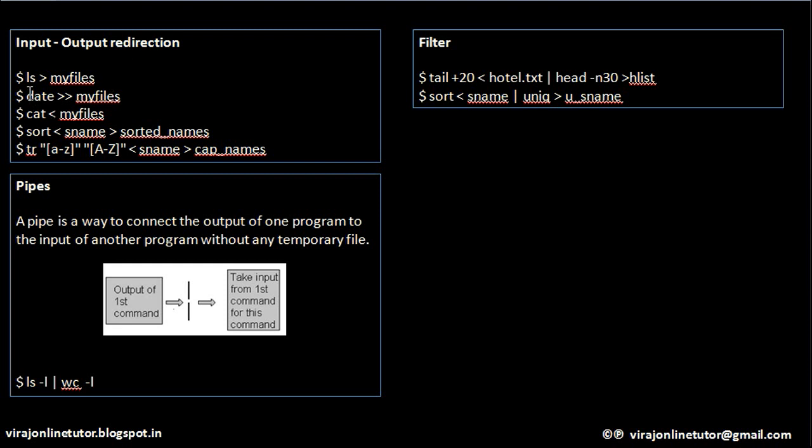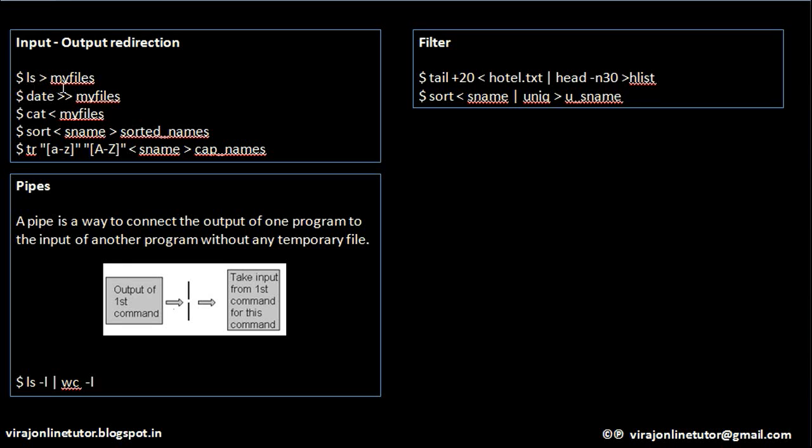So the first command here is ls. It will list all the files in the current directory, and instead of displaying it on the screen, whatever is the output of the ls command, I am redirecting it to a file. So the output of the ls command won't come on the screen, but it will be written to a file whose name is myfiles. This file name can be anything.